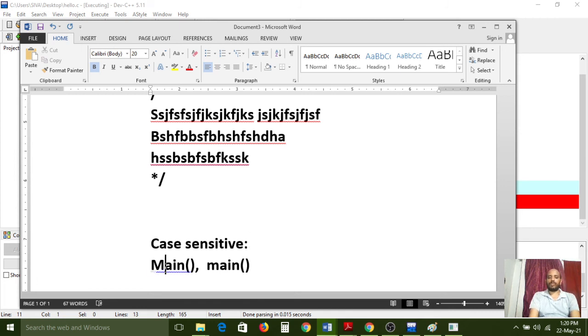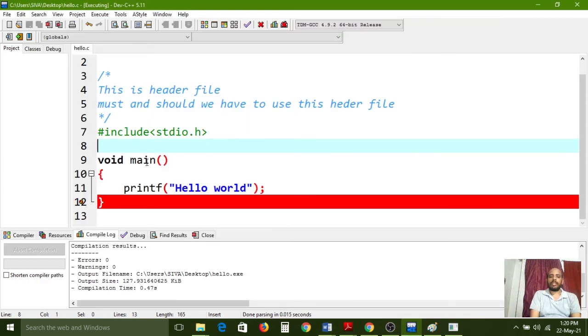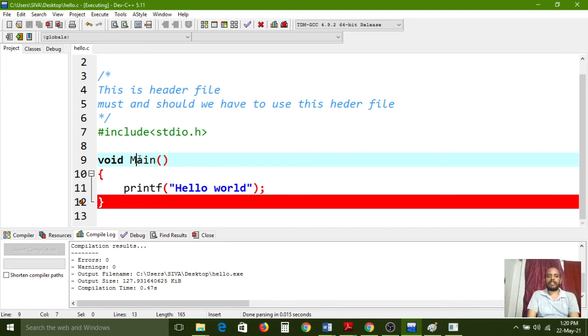That means if you use anything predefined, actually main is a predefined function, so we need to use it in lowercase. If instead of a small letter for the first letter you use a capital letter, then it will show one error because that is not an executable function.